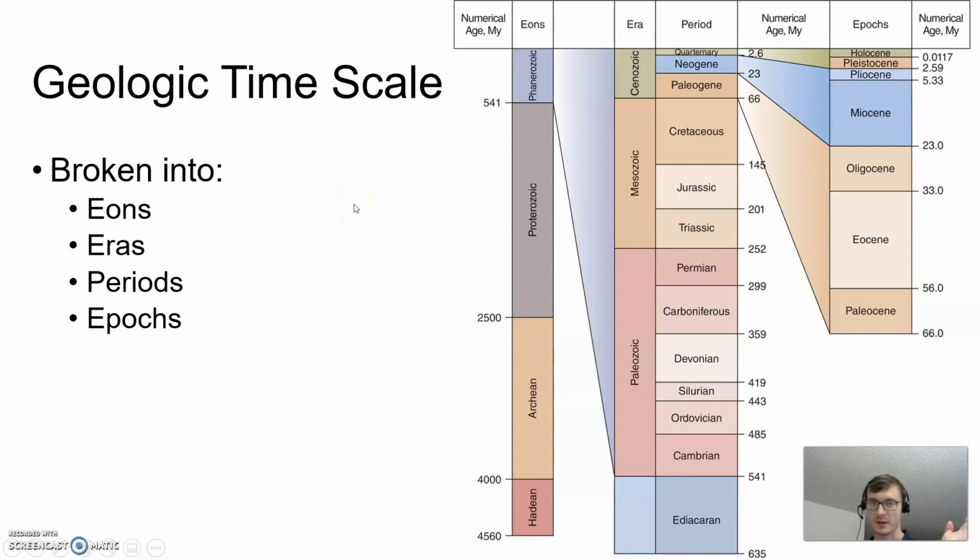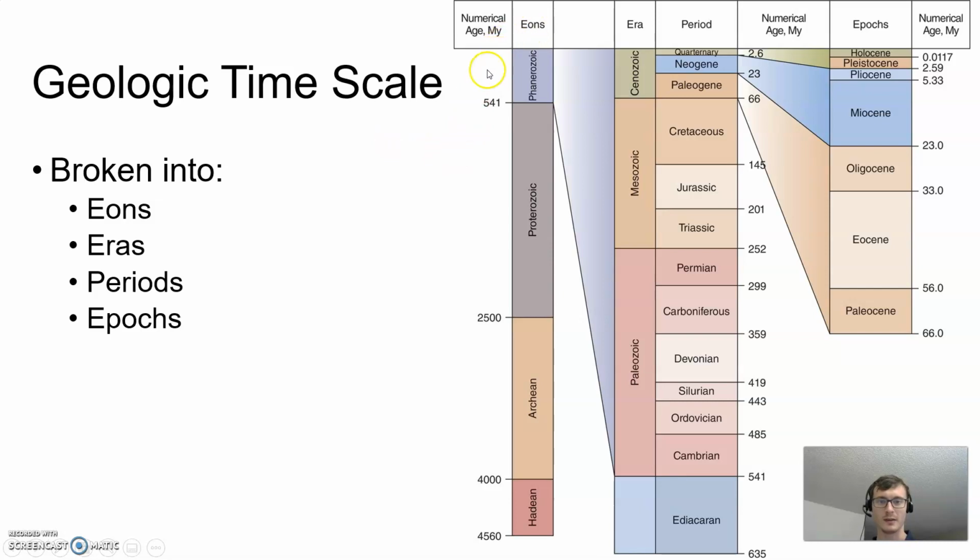So you might remember from the first section of this unit, this is our geologic timescale. Our oldest at the bottom and our youngest at the top, just like we would see with rocks. This is our total story of the Earth, starting here at 4.56 billion years ago. And there's a lot of different ways that we can break this down because it's such a massive amount of time. We're going to talk about some of the different ways that we do this.